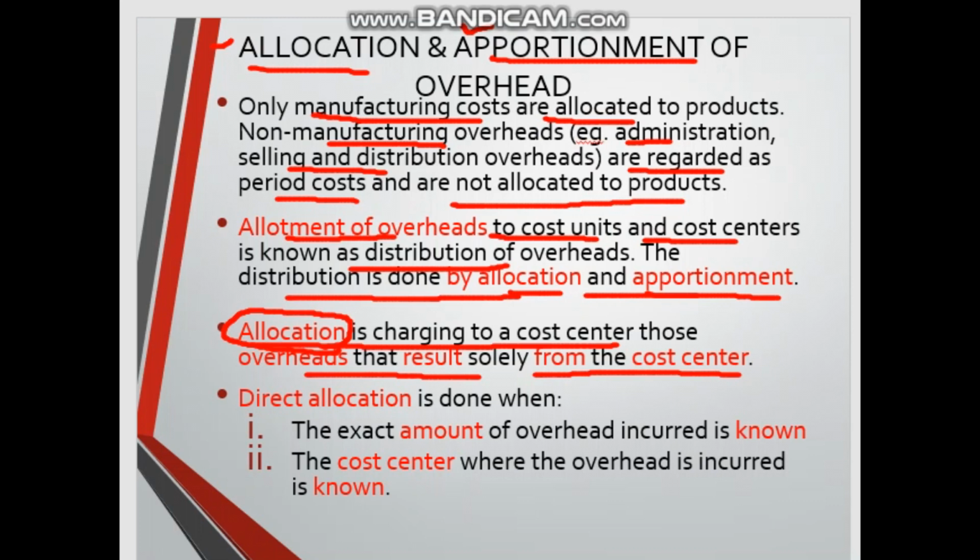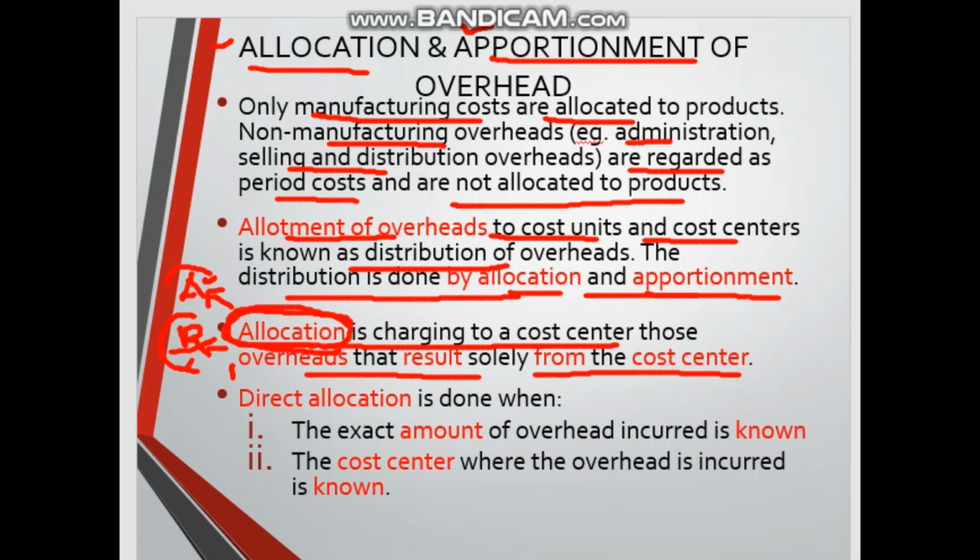For example, indirect wages of the people who work in department A we can know directly, so we can allocate directly. If we have department A and department B, we can divide indirect wages according to the number of persons working in each department. What about electricity? It is quite difficult to allocate directly to department A and department B, so we cannot allocate. What we have to do is apportion.